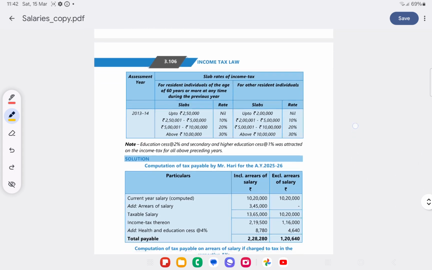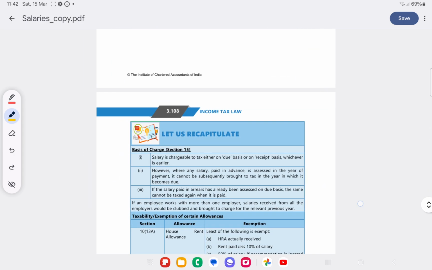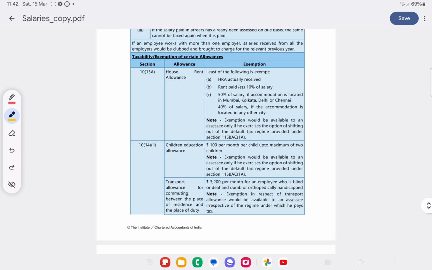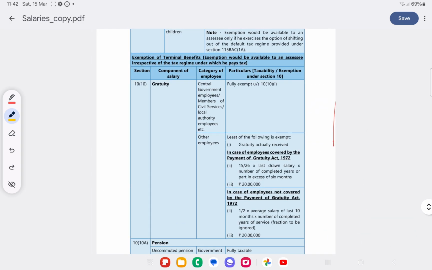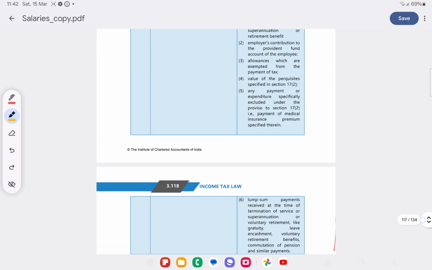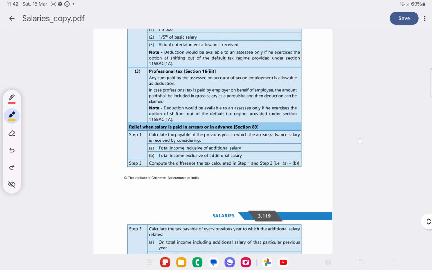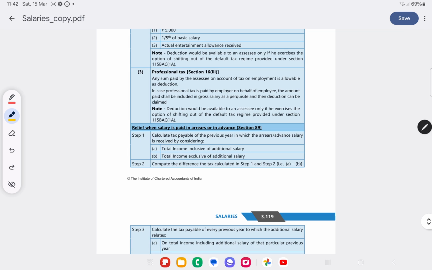Now how do you calculate section 89 relief? There is a method. Calculate tax payable of the previous year in which arrears or advance salary is received by considering total income inclusive of additional salary and total income exclusive of additional salary.